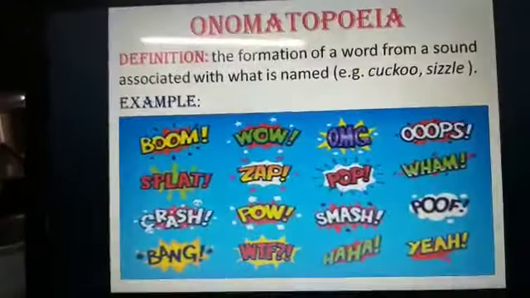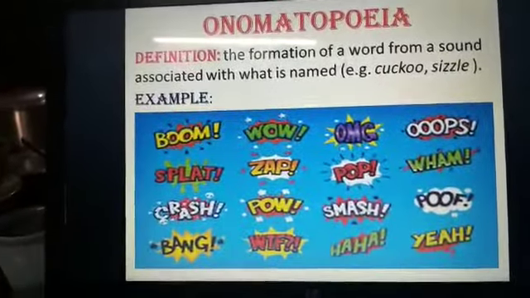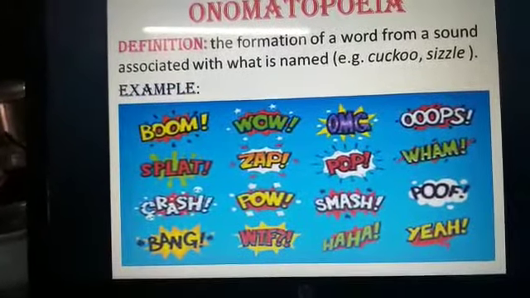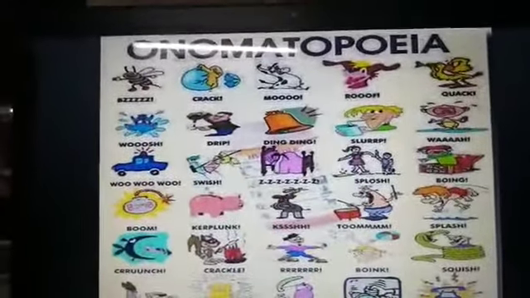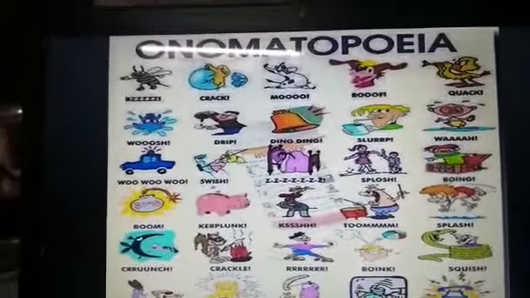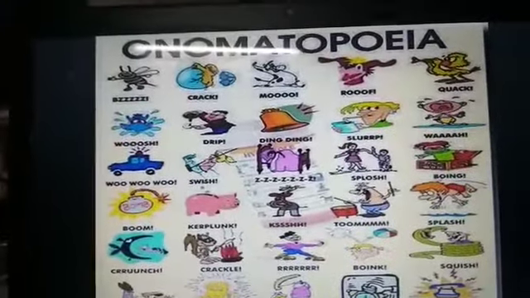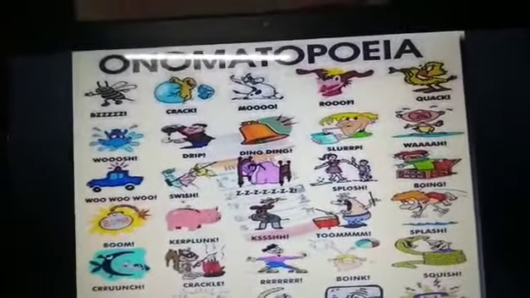Next is onomatopoeia. Onomatopoeia is the use of sound words. I have shared a lot of sound words here. You can see boom, wow, OMG. Others, like we use buzz for bees, we say meow for a cat. Symbolically, we are referring to a thing, but the use of sound is there.